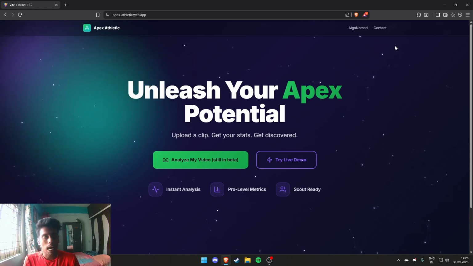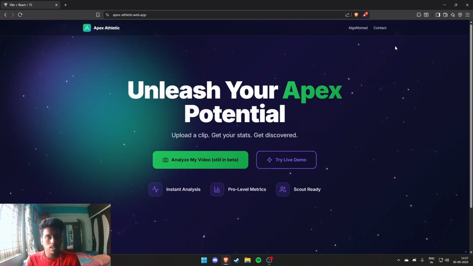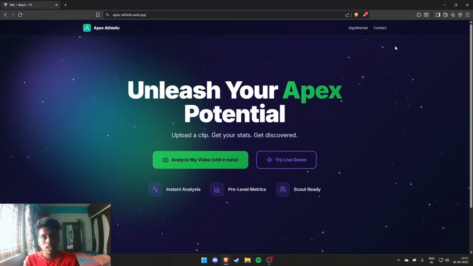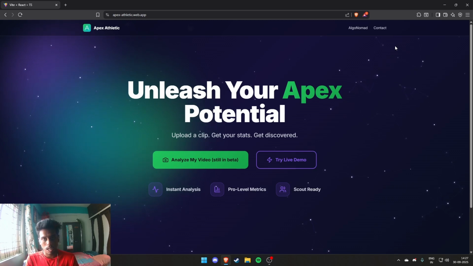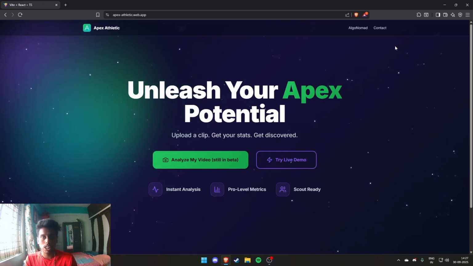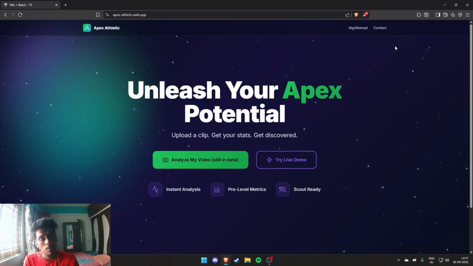So, what our app does in order to solve this problem is basically it analyzes short video drills. It can either be a live feed or pre-recorded videos, and it gives feedback to the athletes in the aspect of metrics like technique, speed, agility, skill, etc., which are really crucial in terms of sports. And the athlete in our app can also choose what sport they are playing in order to get feedback customized for that specific sport. And it also has a feature that makes scouting much easier, which is the leaderboard